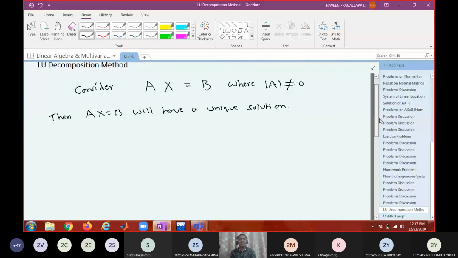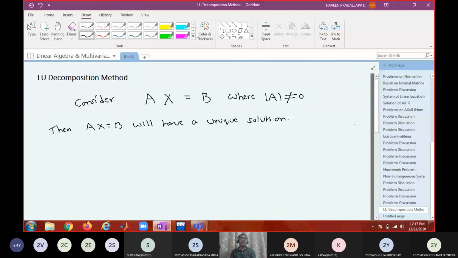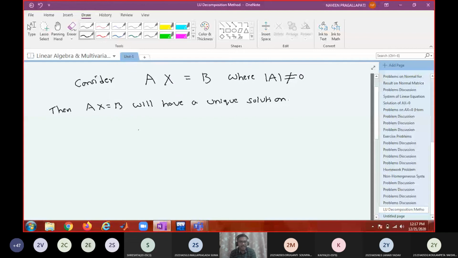Now how do we solve this system? How do you find that unique solution? In this method, listen carefully. The idea in this method is to decompose, to resolve the given matrix into a product of two matrices. One is a lower triangular matrix, the other one is an upper triangular matrix. We want to decompose the matrix A into L into U, where L is lower triangular and U is upper triangular. Find a pair of triangular matrices, one lower triangular and the other upper triangular, such that their product is A.